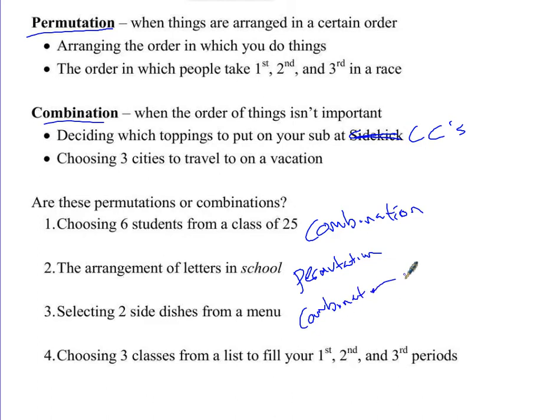Choosing 3 classes from a list to fill your first, second, and third periods. That's a permutation. The classes themselves are a combination, but as soon as you try to put them in first and second and third periods, that makes it a permutation.